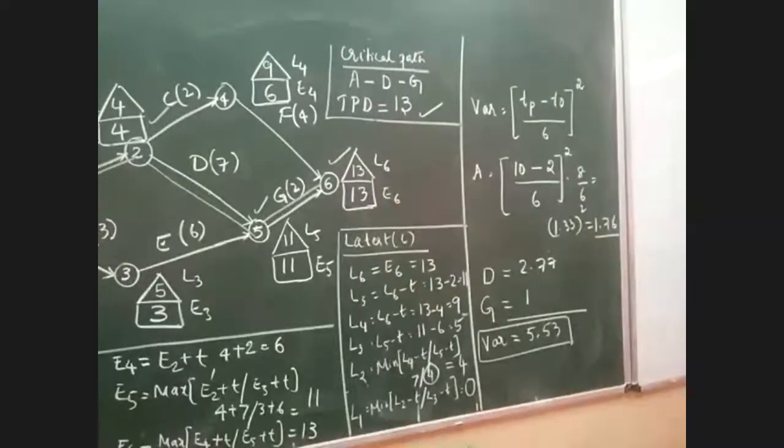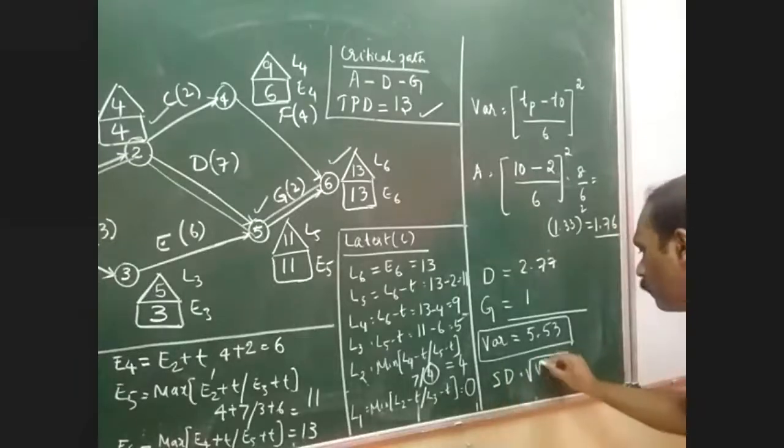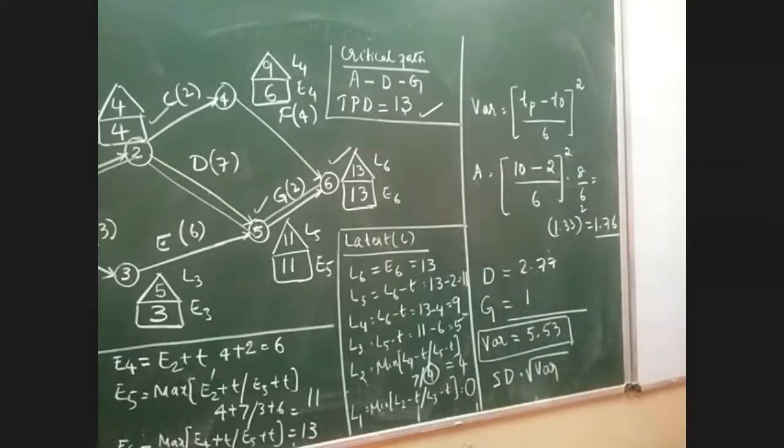So standard deviation is a simple formula. Standard deviation is equal to root of variance. Very simple. Whatever variance answer you have got, if you find the square root of that, that becomes your standard deviation. That means you have to find the square root of 5.53. Can you please tell me what is the square root of 5.53? 2.35. That's the next answer.